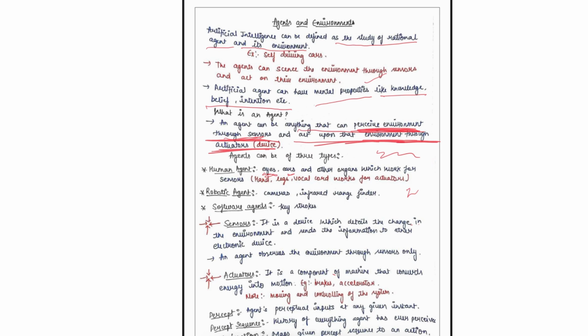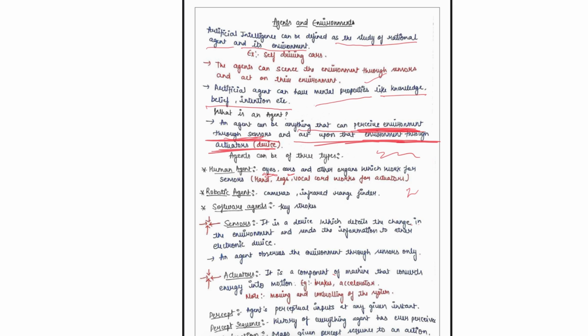Okay, moving on to the software agents. Keystrokes are its sensors and actuators. According to that, it's working. So let's take an example of it. You have a desktop, and you have to open a file. So what will you do? Just go to the file location, click on the file to open it, or just press enter, and it will open.